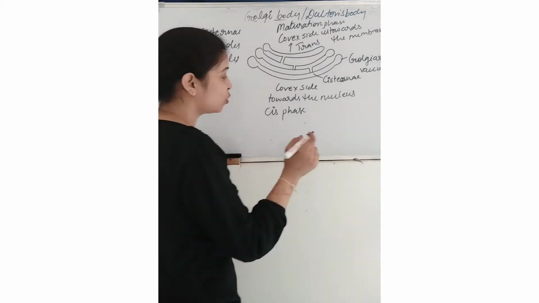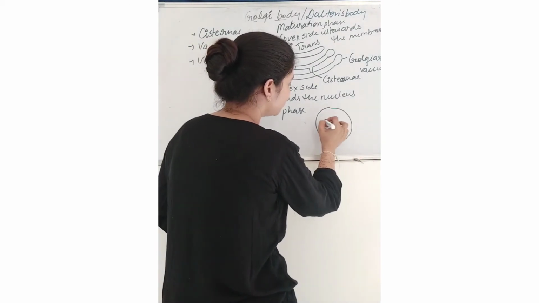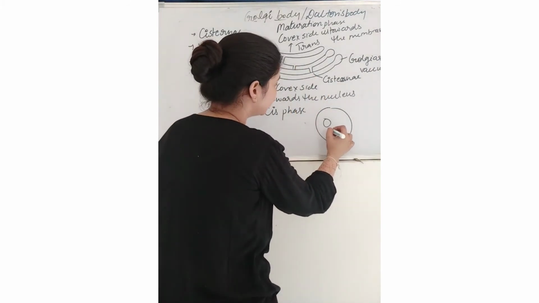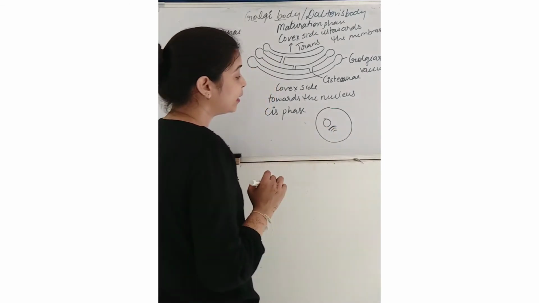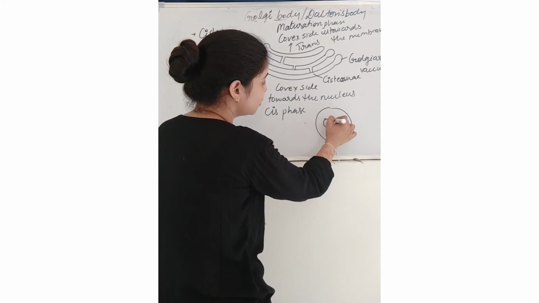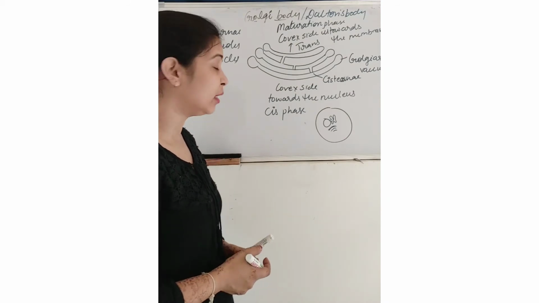See what actually happens here. I am drawing a little structure. Suppose this is the nucleus, then it will be found just like this, and here you can see that these small endoplasmic reticulums are attached with the nuclear membrane, right?